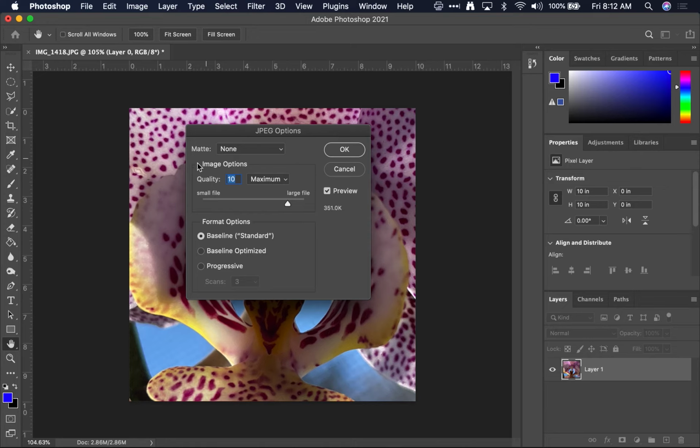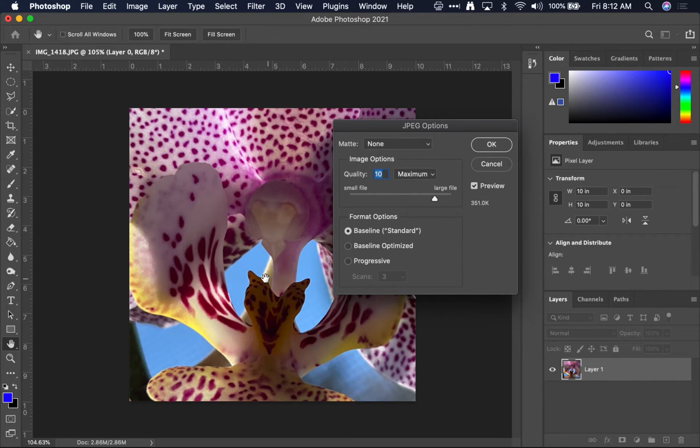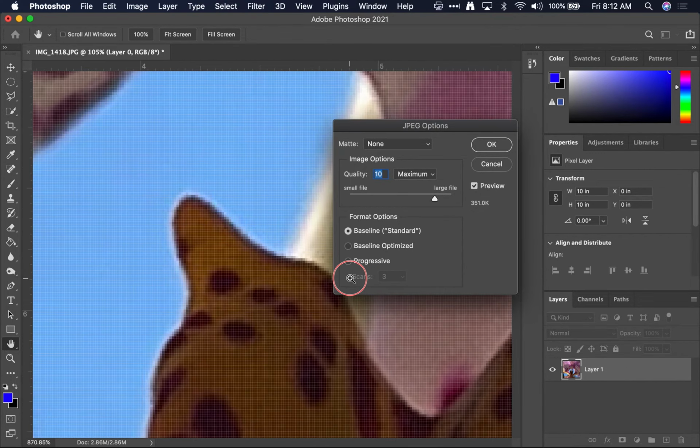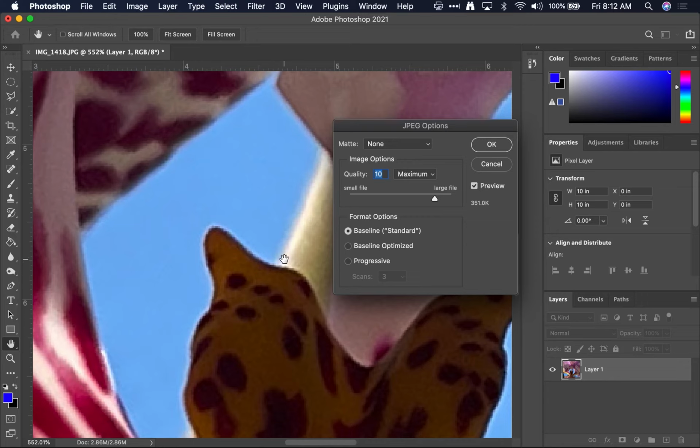It asks you how big the image should be, and it'll even give you an example of the size of the file. And if you have the preview box checked, you'll also see how terrible this will look when it's zoomed in. So for instance, here's the area that's zoomed in with a quality of 10, which is maximum. That's pretty good, right? Now, if I did the quality of 1 by just going down here, you'll see all the JPEG-y stuff that you sometimes see when you bring in a file to your computer.